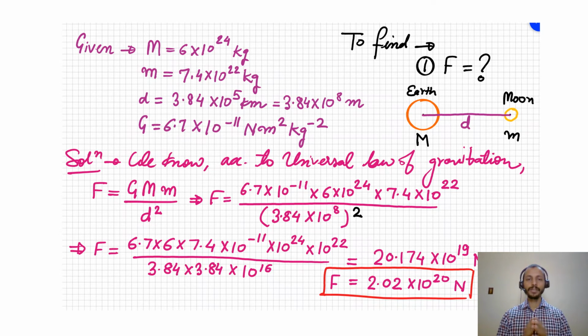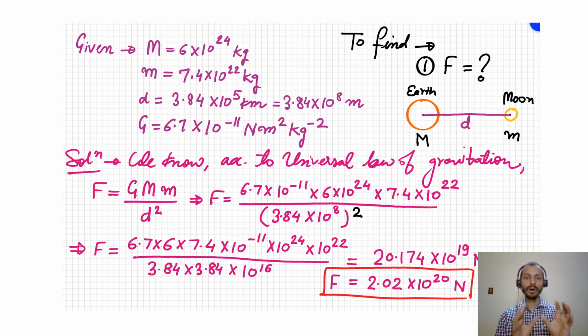If you observe the question, it has given the mass of the earth, the mass of the moon, and the distance between them, and we need the gravitational attraction of the moon towards the earth, that is, the gravitational force between the moon and the earth. So F is G capital M small m upon d square, where capital M is the mass of the earth, small m is the mass of the moon, and d is the distance between them.